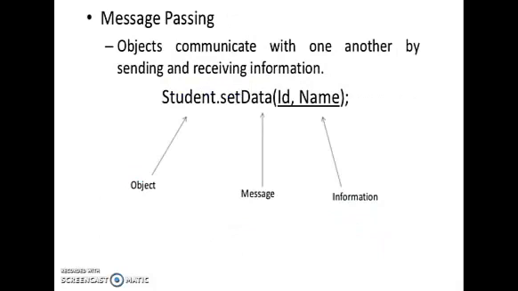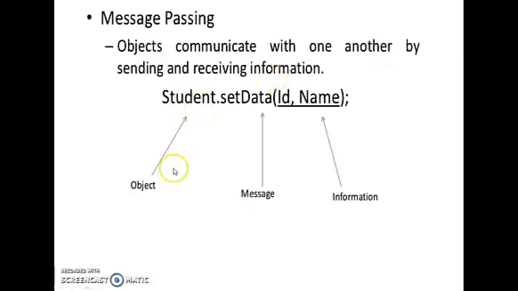The last one is message passing. In that particular line of programming code, we can declare student.setdata(id, name). In message passing, objects communicate with one another by sending and receiving information.